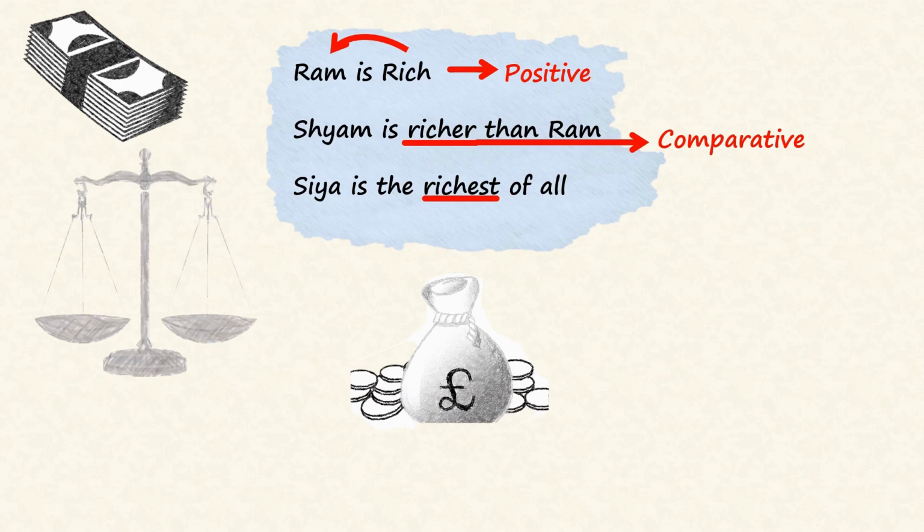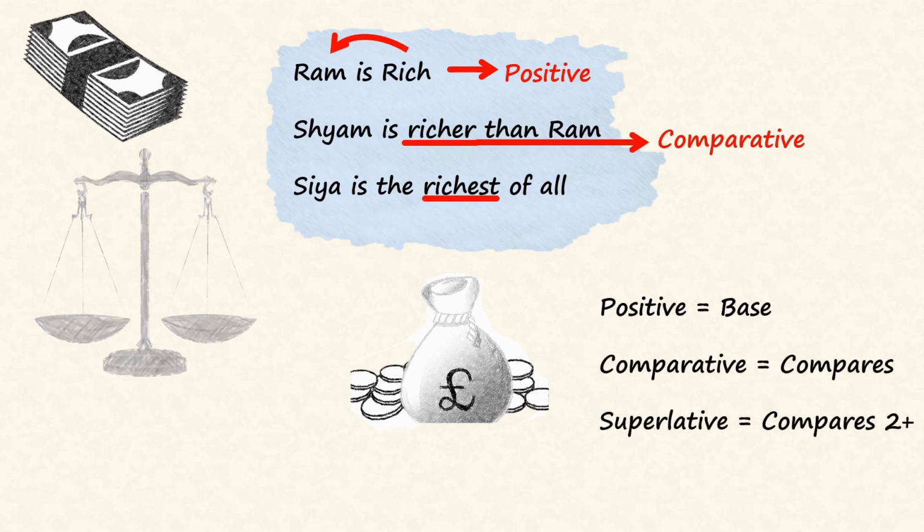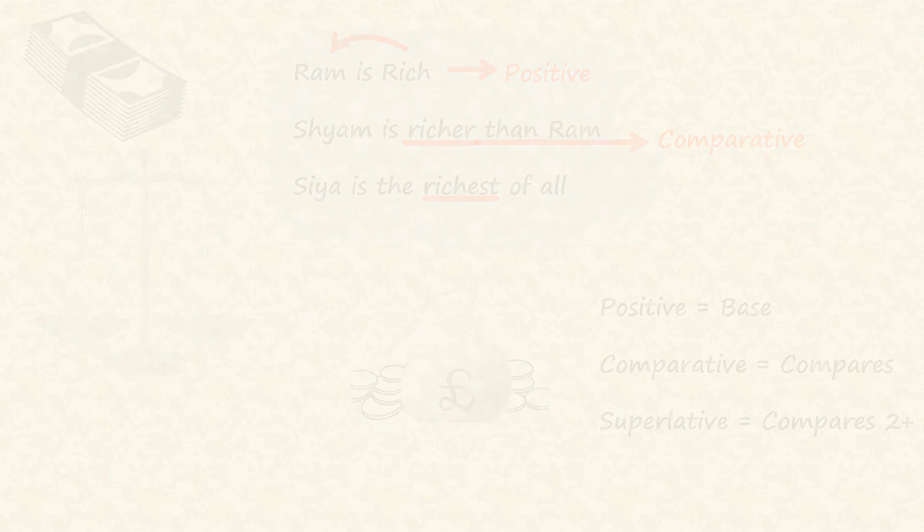So, positive degree is the simplest degree of adjective. It does not make any comparisons and is simply used to describe the noun. It can be considered as a base form of adjective, while comparative degree compares two things or people. And lastly, superlative degree is used to compare three or more things or people.